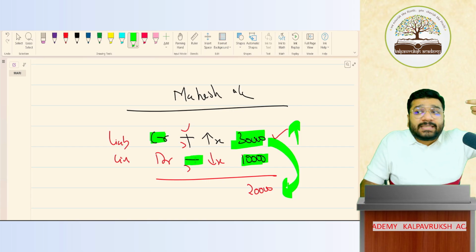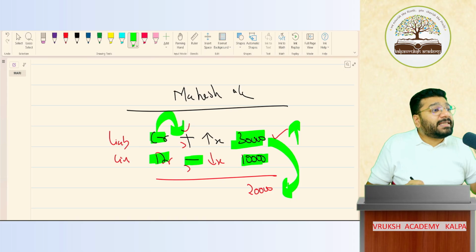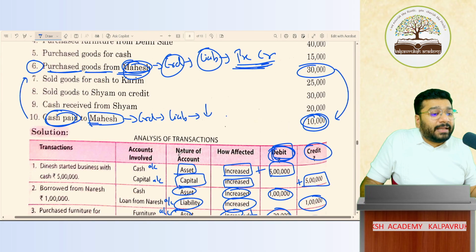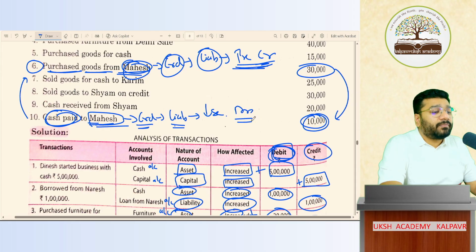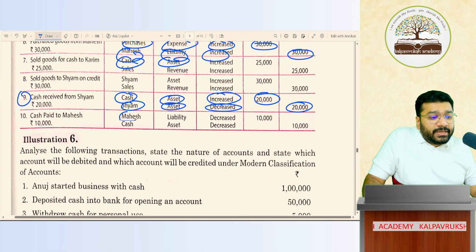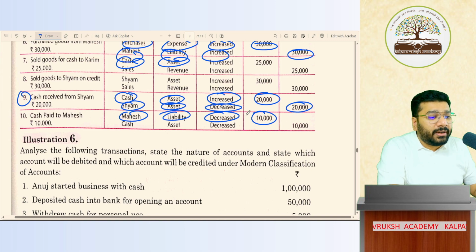To decrease, what am I supposed to do? Minus. But in accounts, plus and minus we cannot use. So how will I decrease it? By giving debit. Because if I do credit here, it will increase the balance. To reduce the balance, I have to give a debit. So I made the payment and the liability is reducing. So Mahesh is creditor. Creditor is liability. Upon making the payment to him, my liability reduces by 10,000. Hence, to decrease the liability, I have to give a debit. Got it? Not got it?